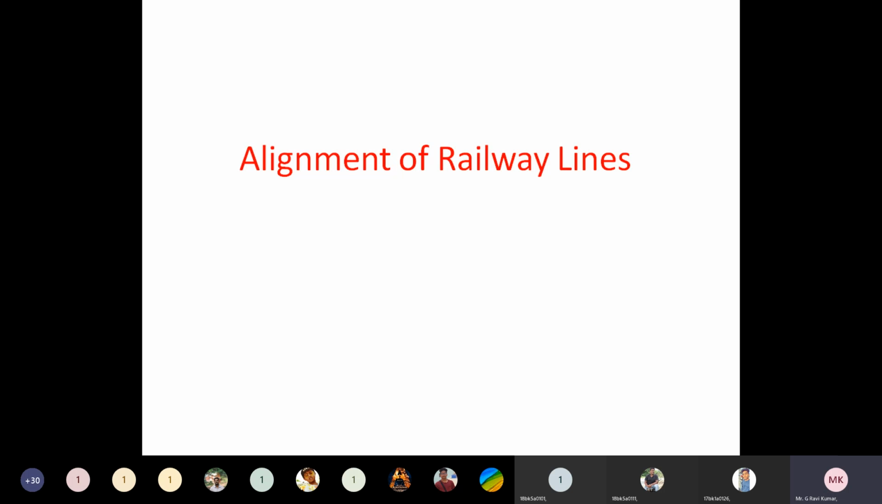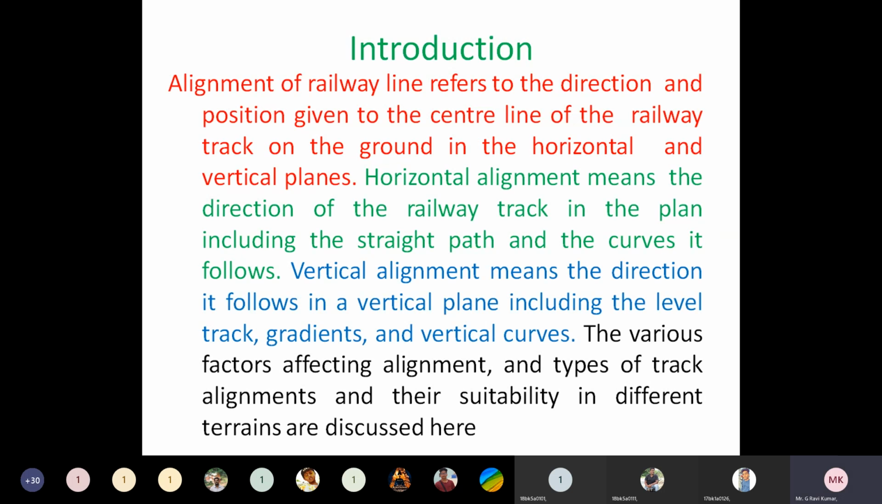Understand now? Alignment of a railway line refers to the direction and position given to the center line of the railway track on the ground, in the horizontal and vertical planes. It means if you take a railway track, there will always be a railway track between two points or two stations.